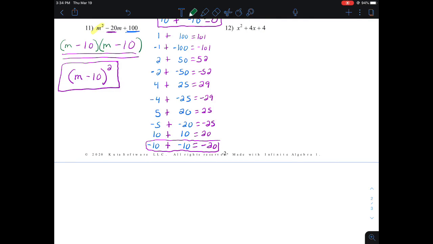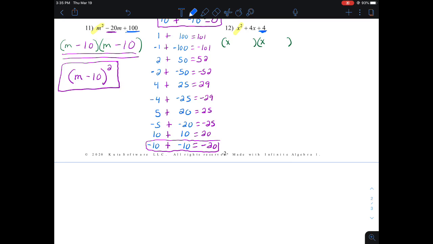So we have a leading coefficient again of 1 on the x squared. So I'm going to make my two binomials, and each of them is going to have an x in the front because x times x makes x squared. Now I have to create my list of factors that multiply together to be this number on the end, positive 4.